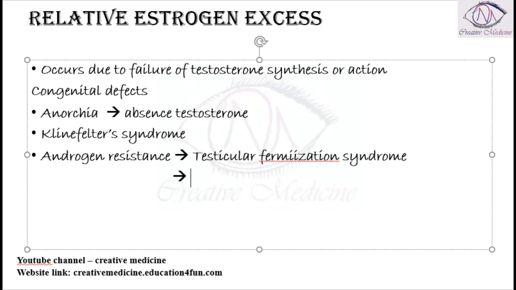Dihydrotestosterone acts on different parts of the body, resulting in the action of testosterone. Because of non conversion of testosterone to dihydrotestosterone, it cannot act on the receptors, so the action of testosterone is not there, and as a result the patient will have relative estrogen excess. Androgen resistance is also seen in Reifenstein syndrome.